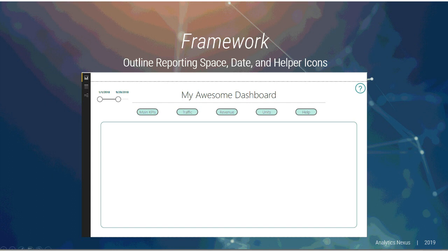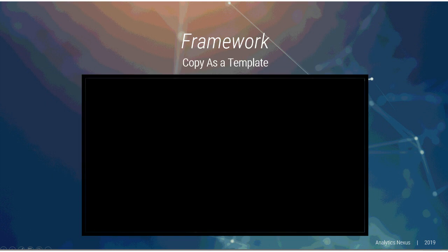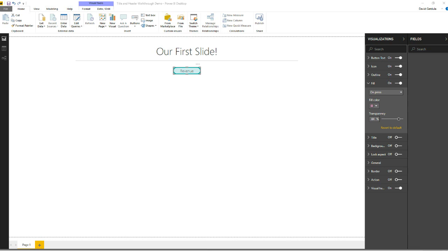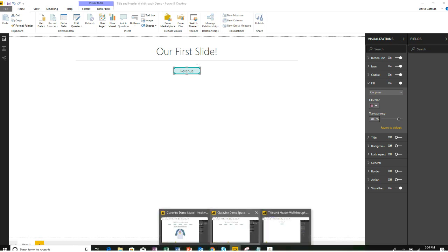The three things I always do with these is I incorporate a date, whether or not you want the slider, just as personal preference or company preference. I have the reporting space outlined, so the data doesn't come outside of that. You can put caveats and stuff outside of that, or your company logo, or whatever you want, and then a helper icon. That'll take them to an FAQ, or you can use a help button in the navigation, and we can walk through that as well. And in just a second, I'll show you, like I said, one of my pre-built.